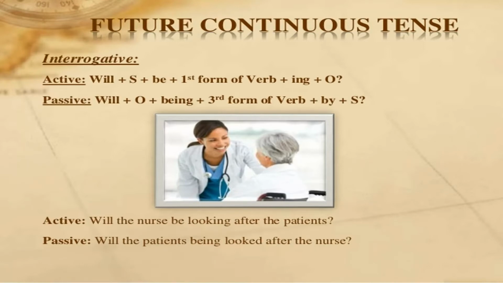So next we have interrogative. If we take the active example of interrogative, it will be: will the nurse be looking after the patients? Passive voice: will the patients be being looked after by the nurse? So the changes remain the same but the structure is different, as it is not a simple or affirmative tense, it is an interrogative tense where we start the sentence with the helping verb and the question mark comes at the end of the sentence.